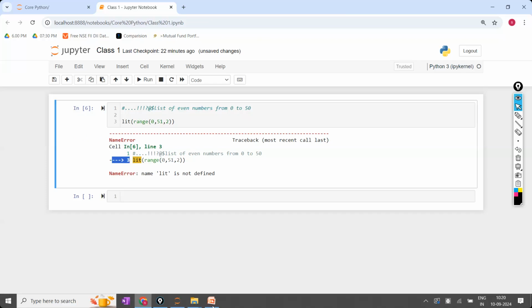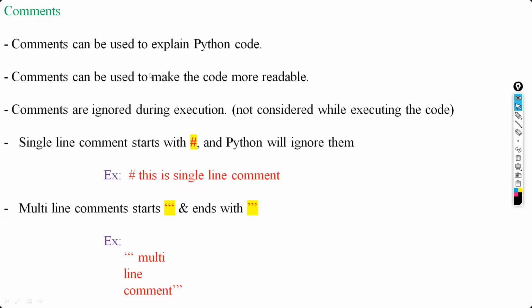So here, what are comments? Comments are used to explain the Python code. Comments can be used to make the code more readable and easy to understand. By reading that comment only, we'll understand for what purpose they have written this entire program. Comments are ignored during the execution. Python will ignore them. The comment starts with the hash, and Python will ignore it. It is not required, and it will simply ignore it.